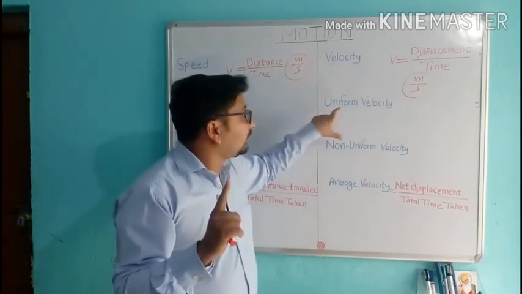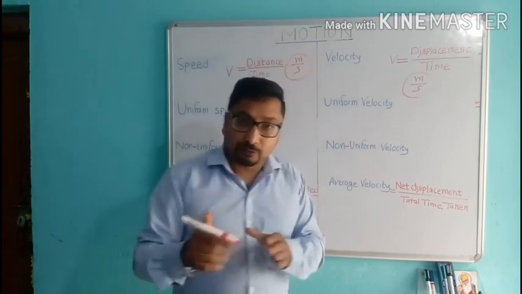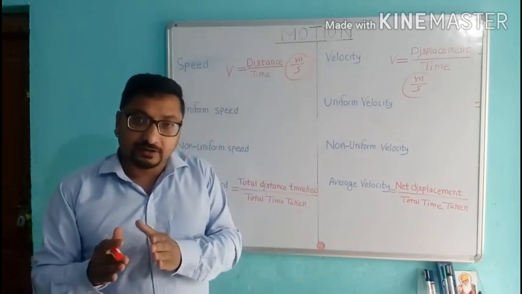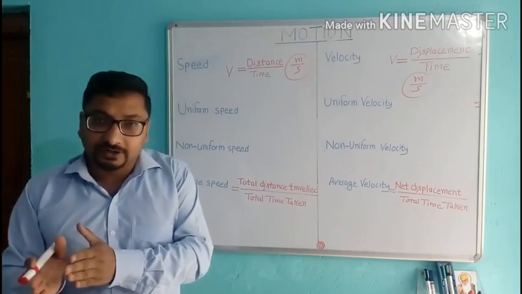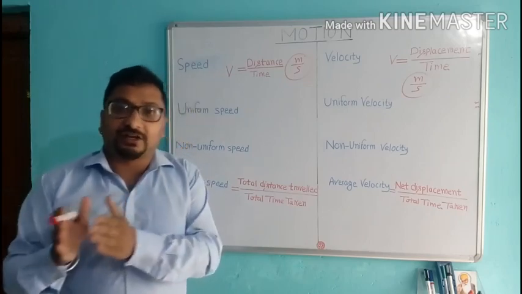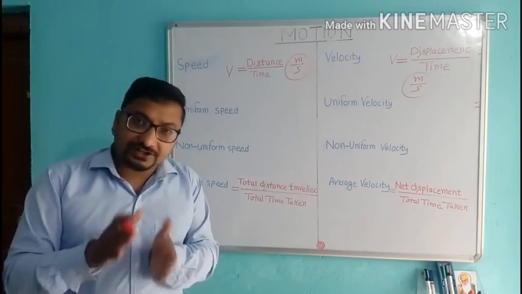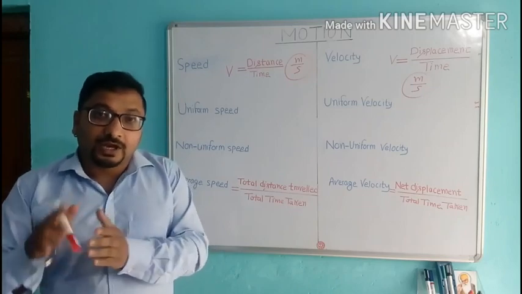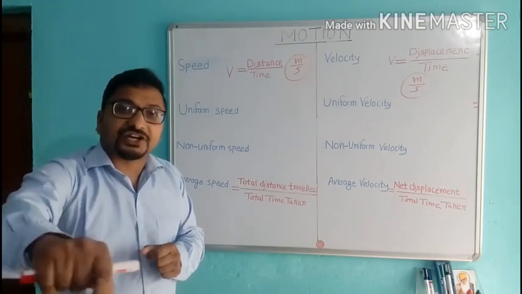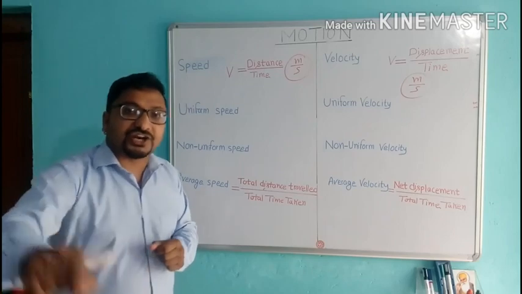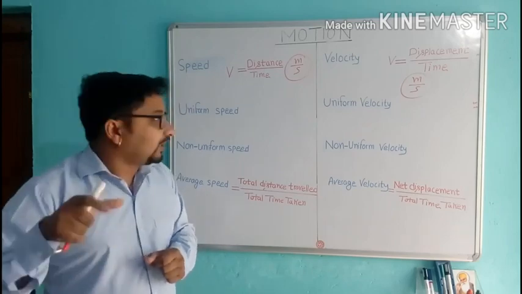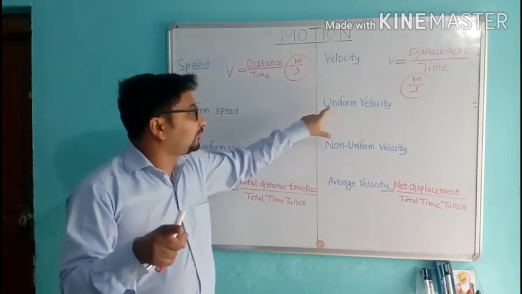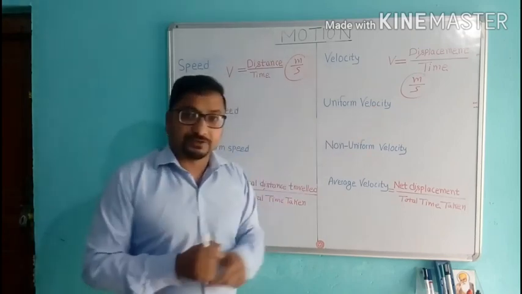Note this point. Now, suppose a car covered 10 km distance in the first hour, another 10 km in the next hour, another 10 km in the next hour in a straight road. We have to define the direction of the car. In a straight road, that means the car is moving with a uniform velocity.